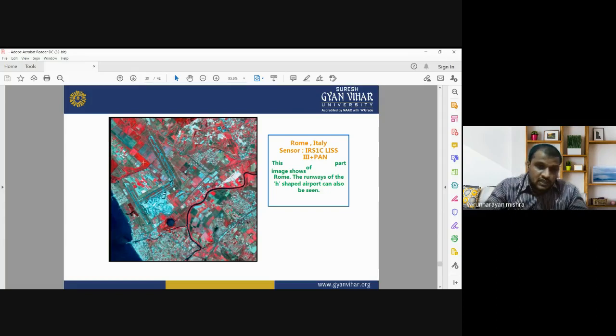This H-shaped area is the airport of Rome. This is another image showing the utilization of remote sensing in urban planning, where you can easily detect different urban features using satellite remote sensing.